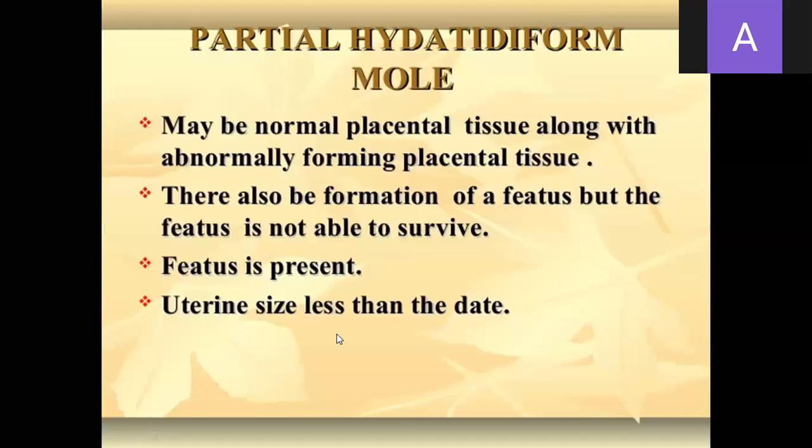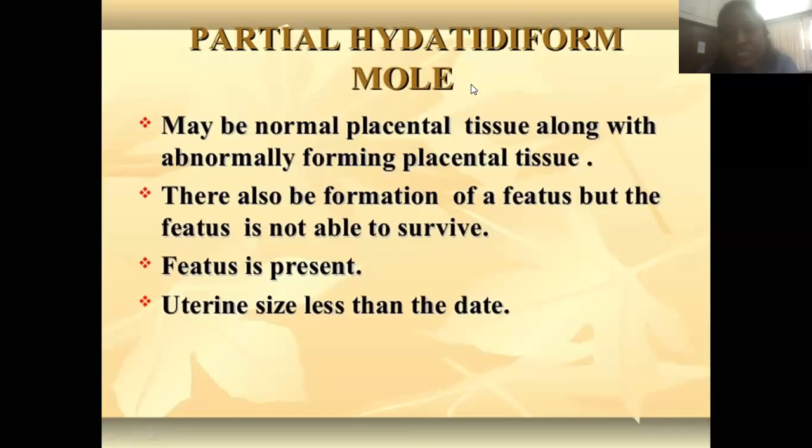There is another variety called partial. From the word we can understand what is complete and what is partial. Partial means half; the uterus is not completely filled with mole. There may be normal placental tissue along with some abnormally forming placental tissue. So both normal placental tissue and the hydatidiform mole are there, and additionally there is formation of a fetus also. But the fetus is not able to survive.